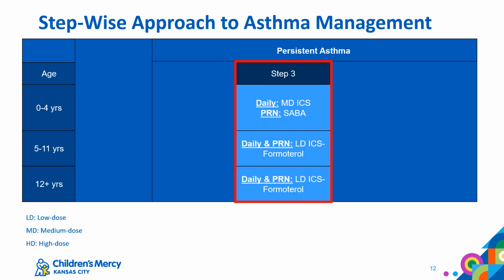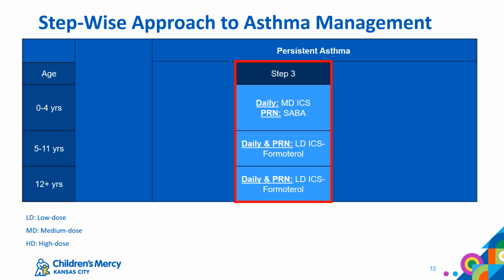When we get to step 3 of asthma management, here's when we start seeing the recommendation of using a daily and PRN combined ICS-LABA as management for ages 5 and older. It's worth noting, however, that officially combined ICS-LABAs using formoterol is only approved in those 6 and older. Anecdotally, however, we still use it in 5-year-olds.